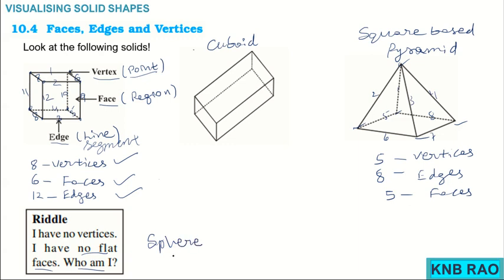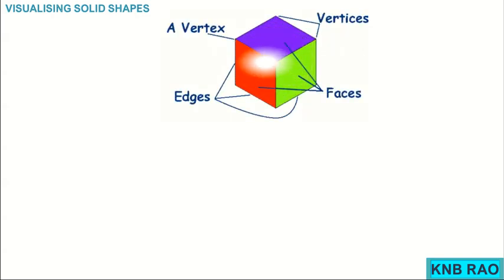So for this riddle, the answer is sphere.